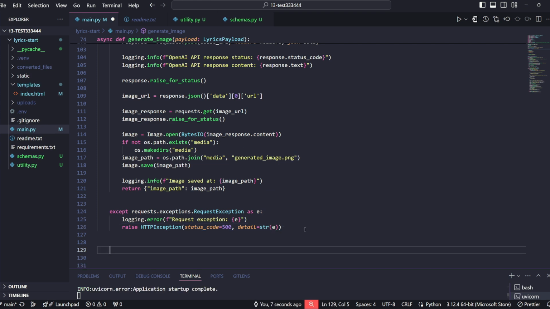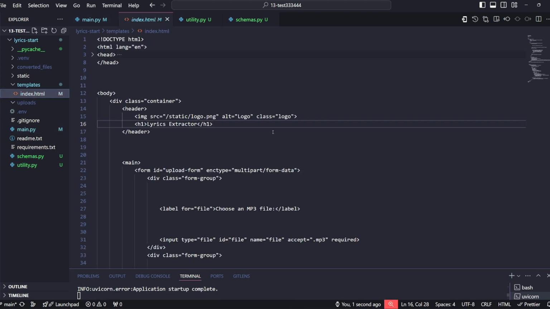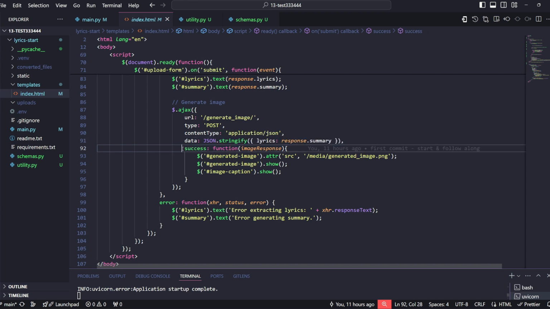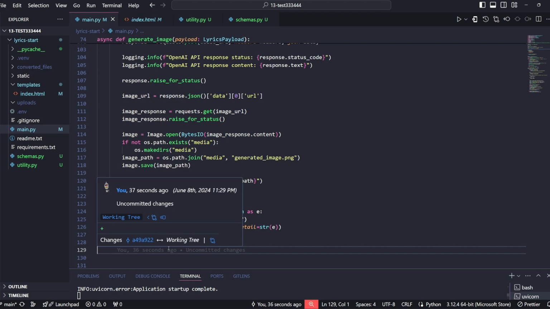I had some issues before with this data being not the appropriate data type, so I just want to preemptively put that there. And the last thing that we need to display our image, I'm going to show you in our front end. As you can see here, this code with Ajax is going to do a post request to generate an image with the summary as a prompt. And then upon success, what we want to do is actually fetch that image. So in order to show it, we need to communicate with our endpoint media/generated_image.png, and that's something that does not exist yet.